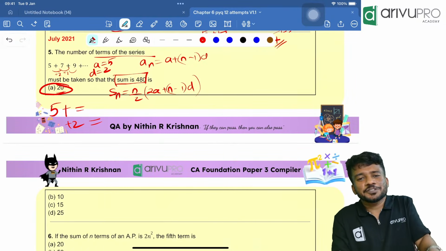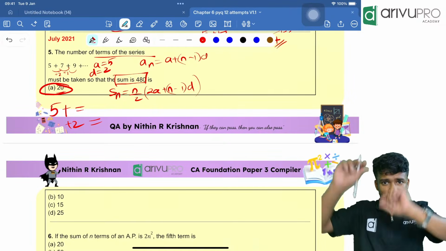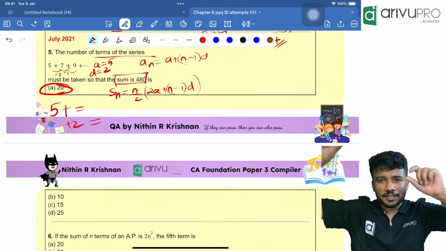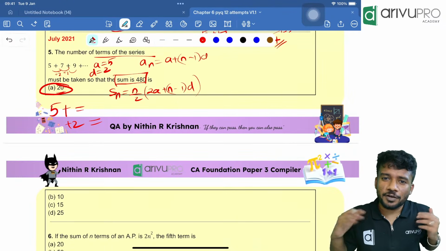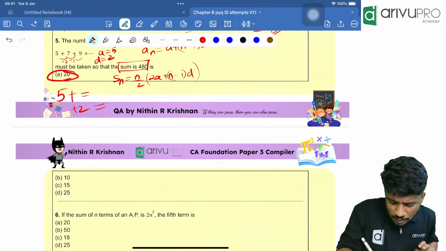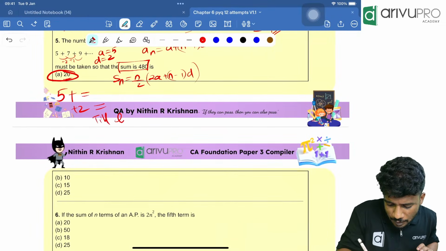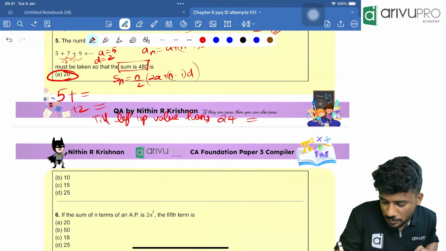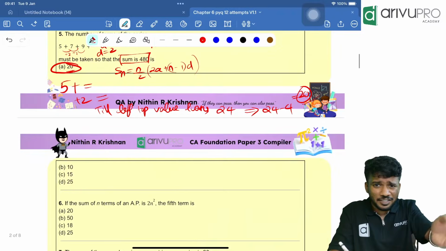Understood the method? We are taking the number of terms from the power value, whichever is given on the left corner of the calculator. Minus 4 is our number of terms. That way you can find the answer. It is a shortcut. Click till the top left value turns 24, which implies 24 minus 4, 20 is your answer. When you click GT, you are getting 480.